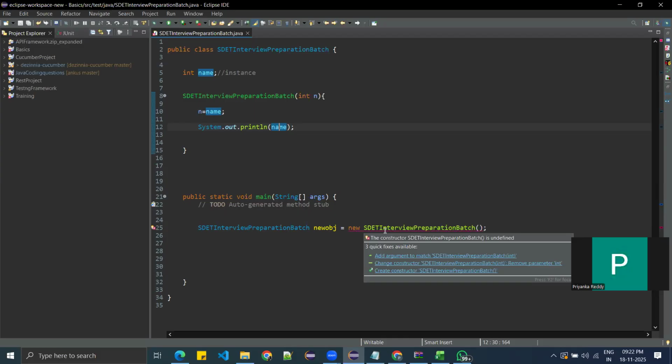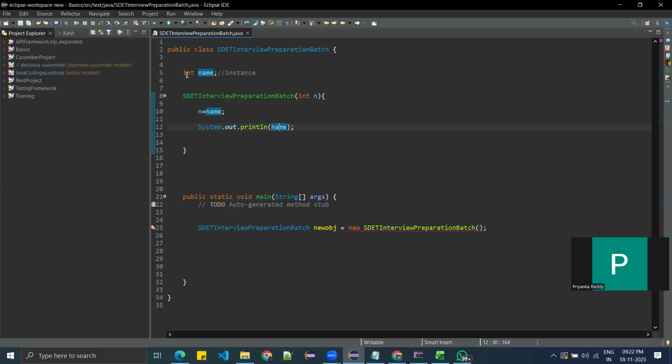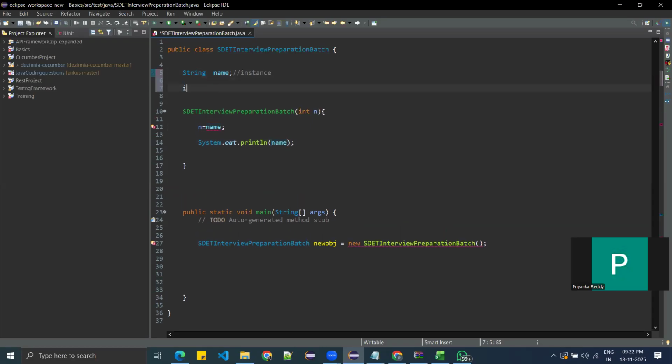One doubt is integer name. One second. So this is the string name, let's keep, and then this is the int age. I'll come to your questions, guys, just be on hold. So string name and then int age is there. This is the constructor. So int age is there, so I'll take here the string n.